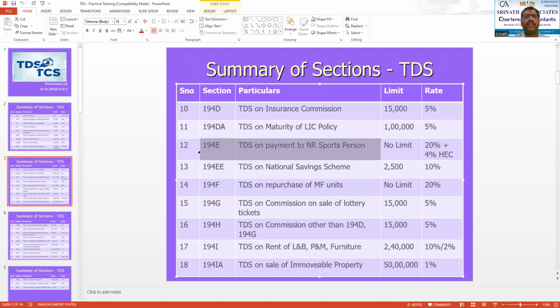Then section 194E talks about TDS on payment to a non-resident sportsperson or entertainer.